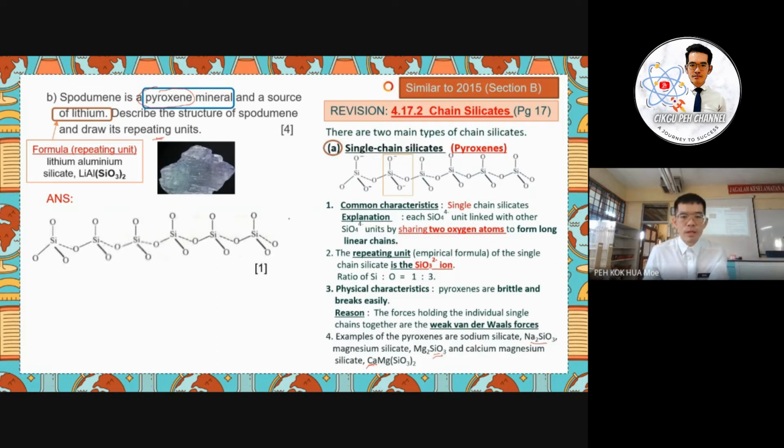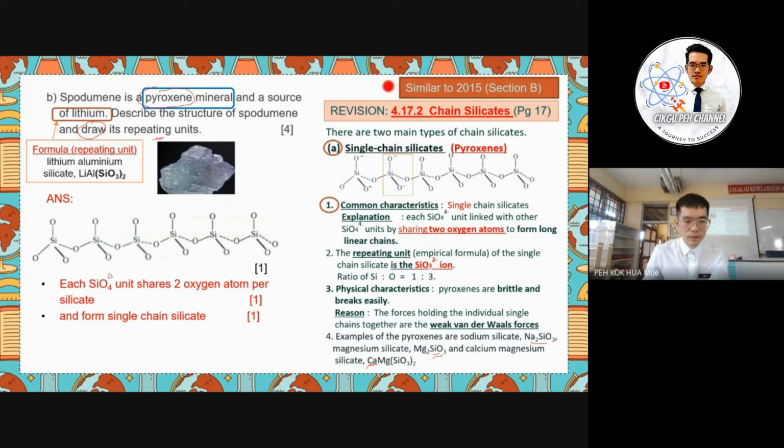So the first mark will be given for the drawing of the structure. The question asks you to draw the repeating unit, so the repeating unit here is SiO3 2-. The second, you have to give the common character. It is a single chain silicate, and each unit of SiO4 4- will share two oxygen atoms per silicate.